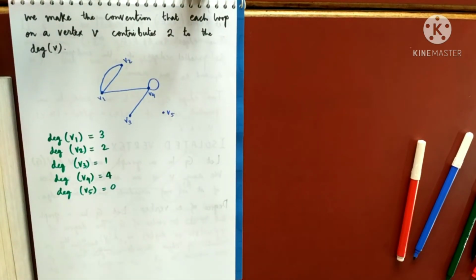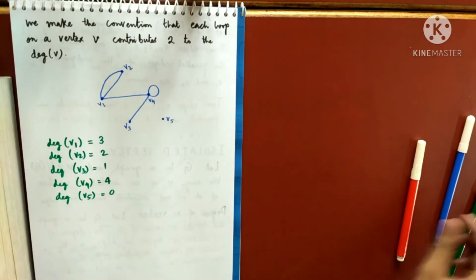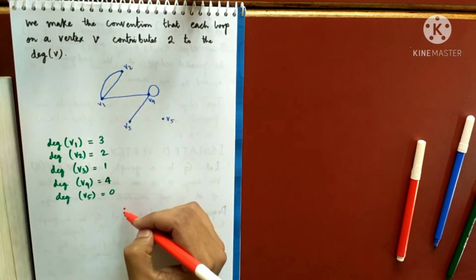Now look at the graph that I will draw now. Okay, look at the graph that I will draw now. So let me draw the graph like this.